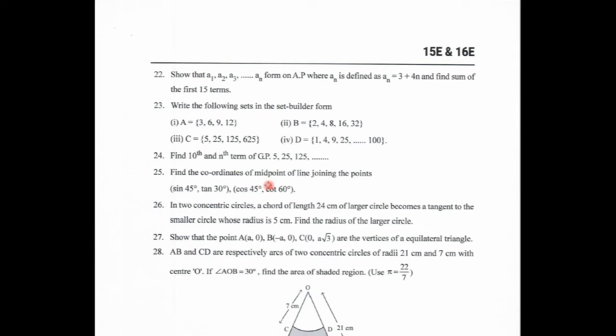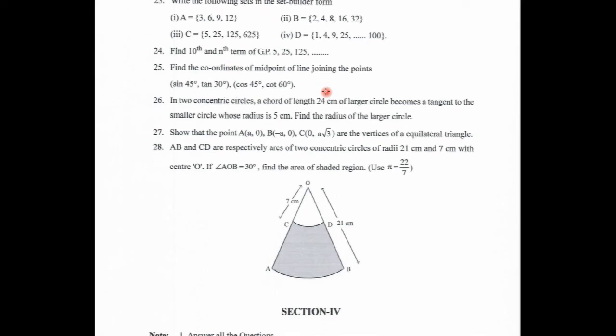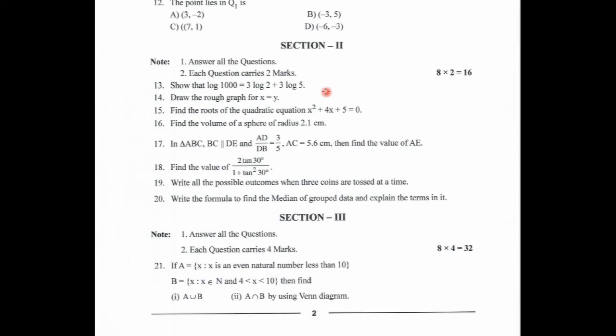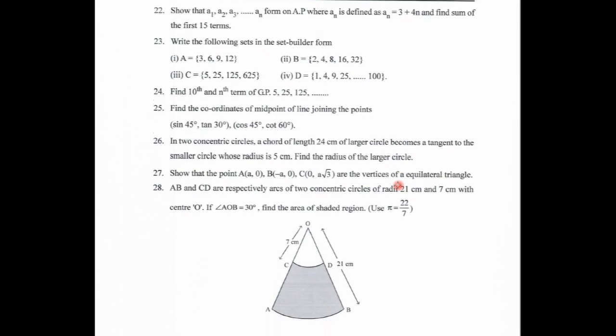25 is based on coordinate geometry. Here they gave sine 45 and tan 30, which belongs to trigonometry, but the problem is based on coordinate geometry. 26 is based on tangents and secants to the circle. 27 is coordinate geometry. 28th problem is based on tangents and secants to the circle. So with this, section 3 is completed. Section 3 has 8 questions.